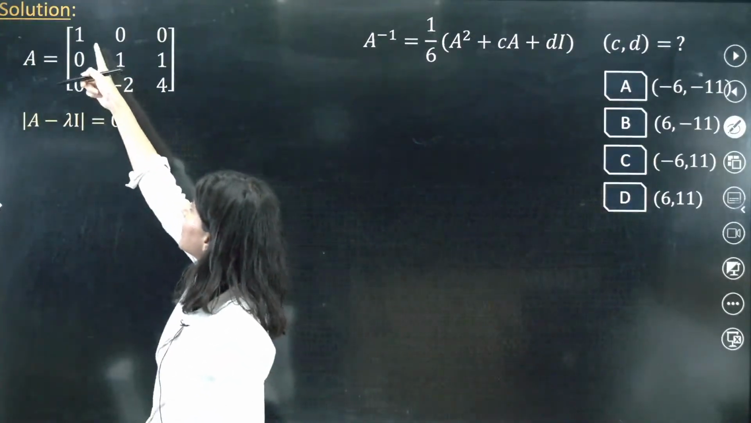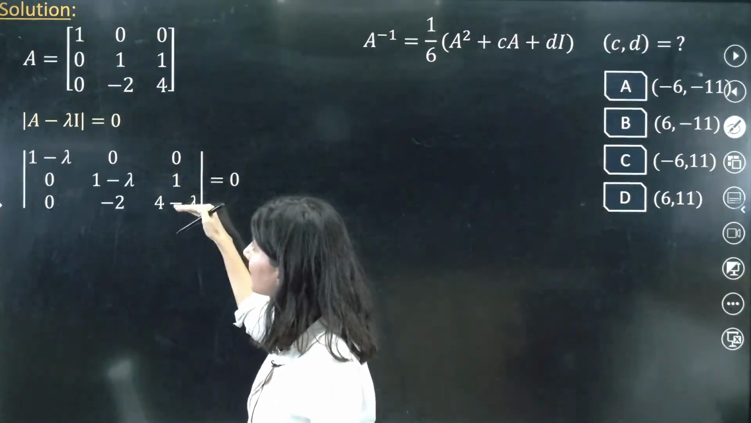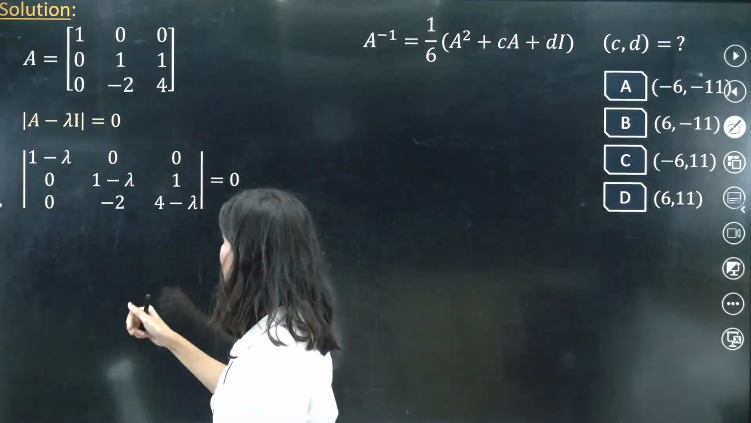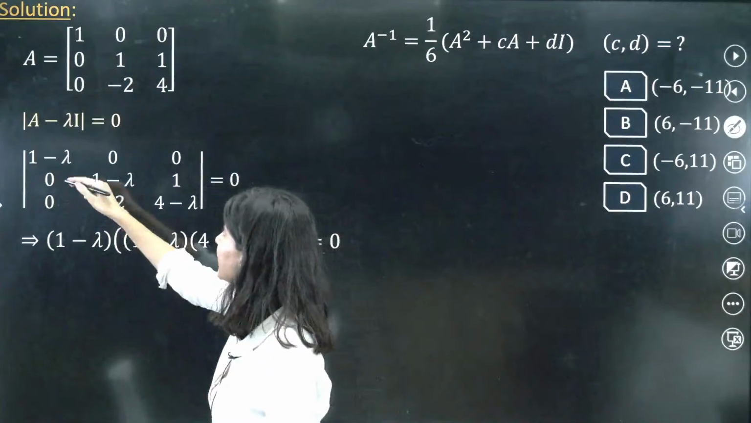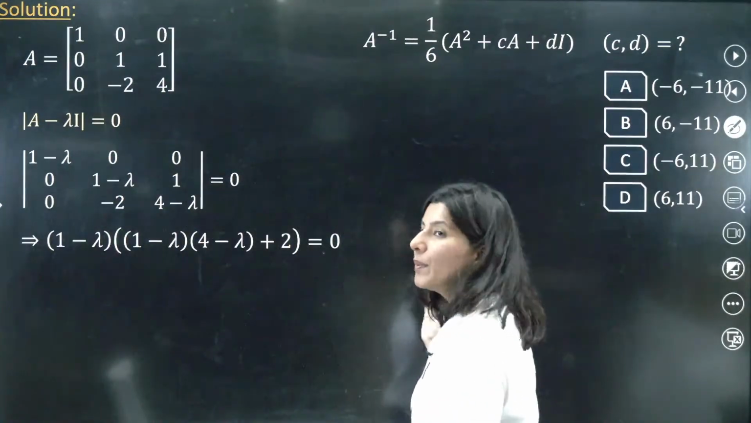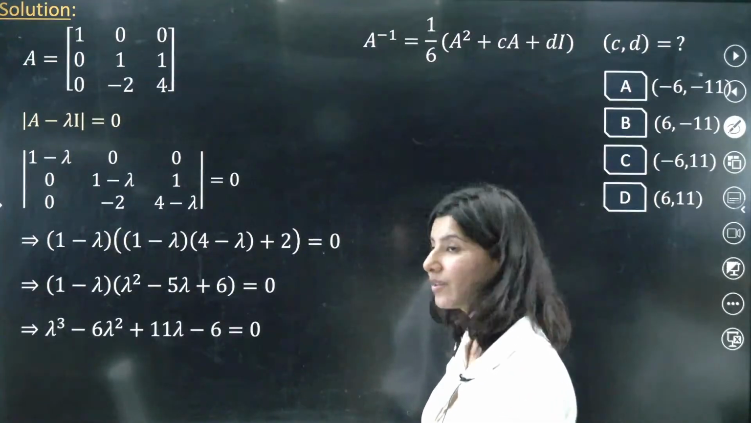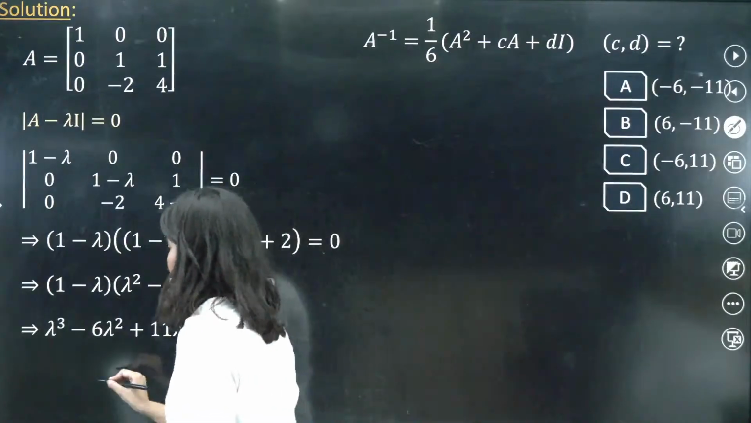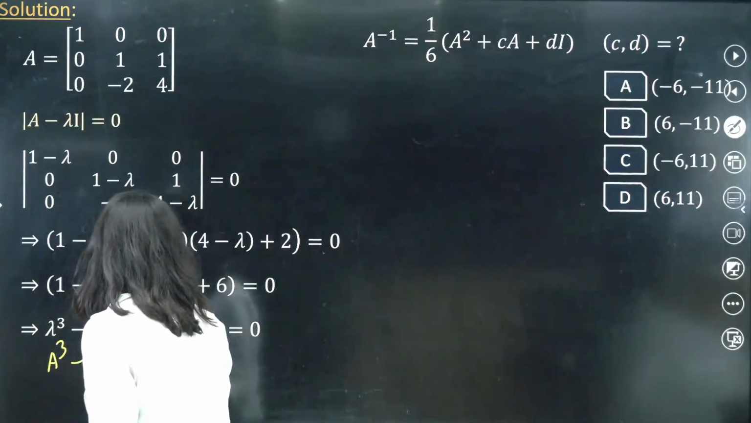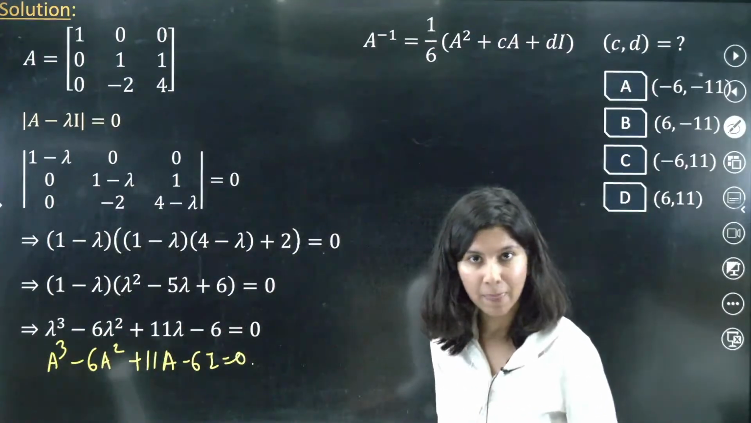So what we need to do is subtract lambda, lambda, lambda from the diagonal, rest everything will be same. Now expand it. So you will get what? 1 minus lambda, it is very easy. 1 minus lambda, this cross this, that's it. If you open it, you will get a cubic equation in lambda, very easy, not very difficult. And now the final value is A cube minus 6A square plus 11A minus 6I equals to 0, correct?